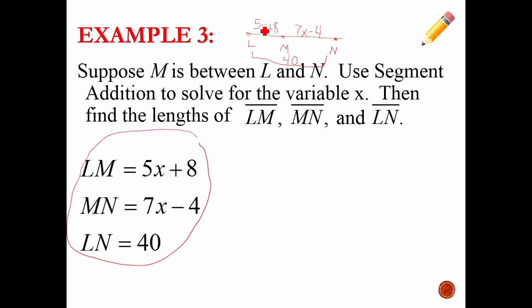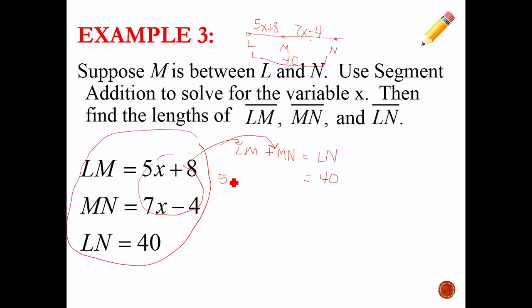But we do know that the little segment LM and the little segment MN add together to make a total of 40. So what I would do is use my algebra skills here to add those little segments. We would know that LM plus MN equals 40. So LM plus MN equals that whole piece, which is LN, right? And LN happens to be 40. So now all we have to do is substitute these expressions in up here and here, and we have something that we can solve.